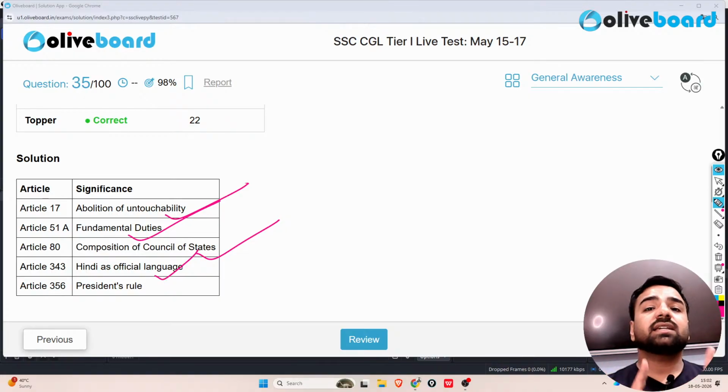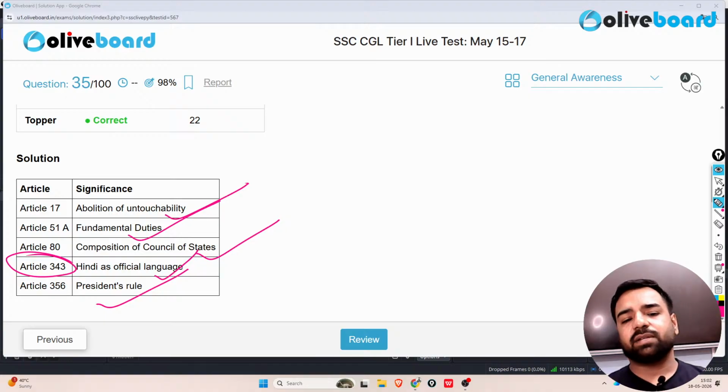Guys, Hindi is the official language, that's not a national language. There's a confusion, there's a misconception among many candidates. So please remember this, Hindi as an official language is there in Article 343. Article 356, that's under the president, it's linked to the president's rule.